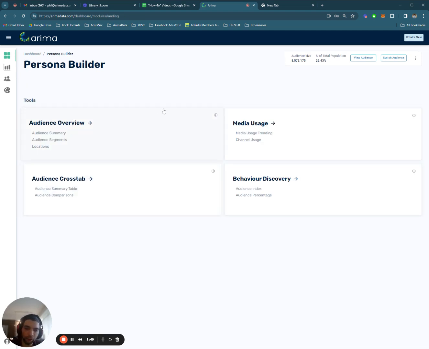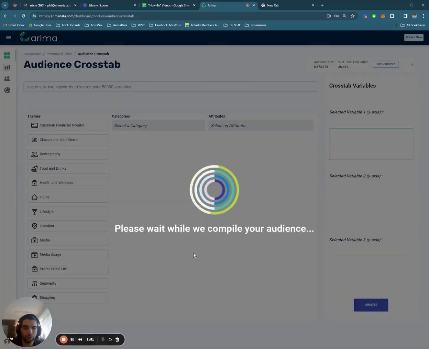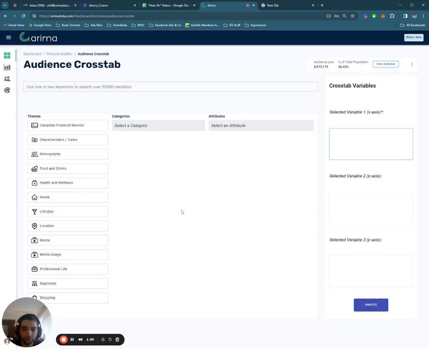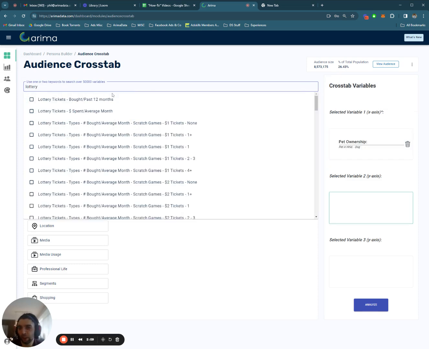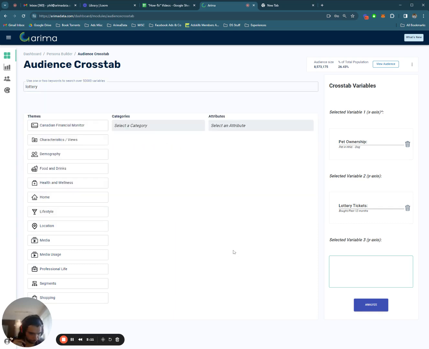The next tool we're going to look at is the Audience Crosstab. The Audience Crosstab is a neat tool. It just lets you ask questions about your audience. So we have our cat owners here, okay? But what if I want to know, how many of my cat owners also own dogs? And how many of them bought lottery tickets in the past 12 months? So you can pose up to 3 questions, which is sometimes enough, sometimes not enough.